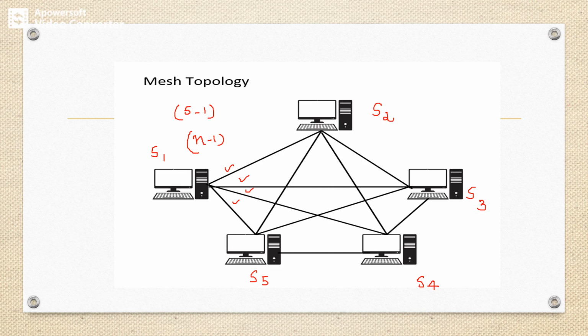Similarly, each of the others will have n minus 1 connections. Therefore the total number of links within the mesh topology will be n into n minus 1. So n is 5 and n minus 1 is 4, which means 20 dedicated links will be available within the mesh topology.